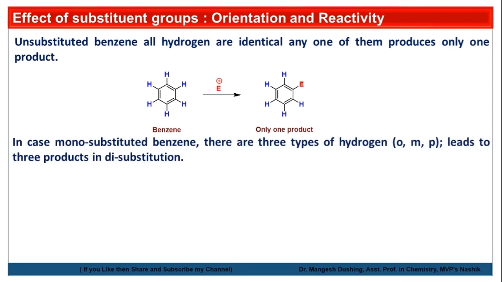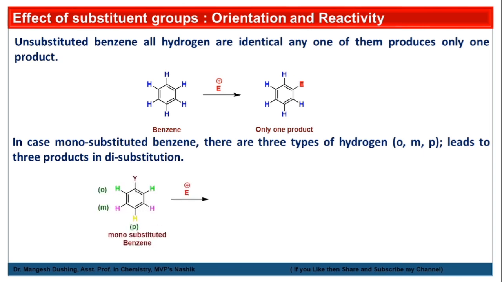But in the case of monosubstituted benzene, there are now three types of hydrogens: two ortho hydrogens, two meta hydrogens, and one para hydrogen, which lead to three products in a disubstitution reaction.